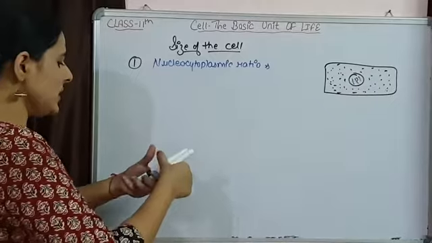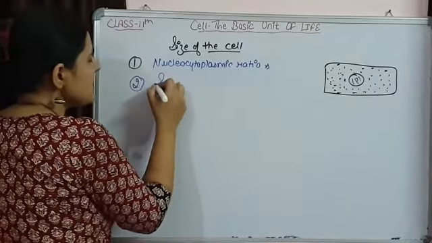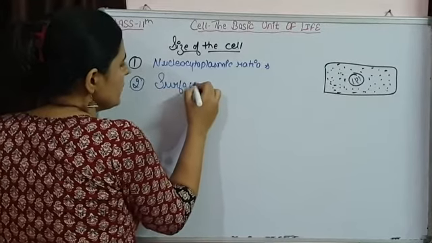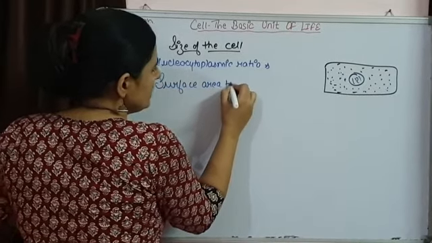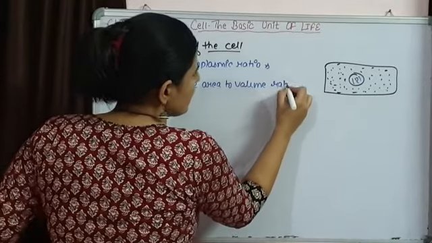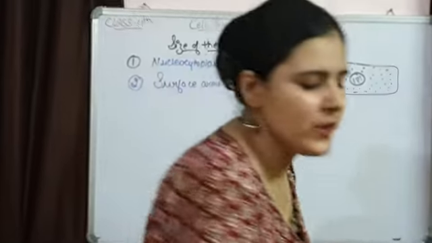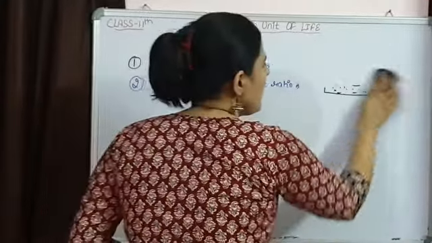The second important point is the surface area to volume ratio. That is also maintaining the size of the cell. How?